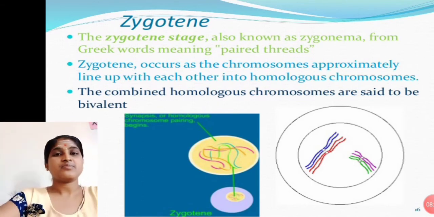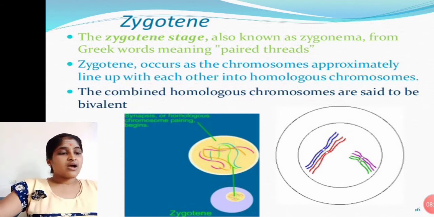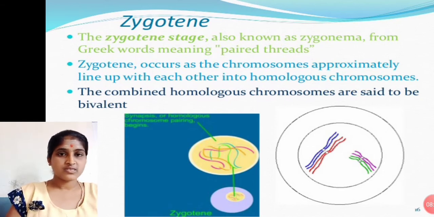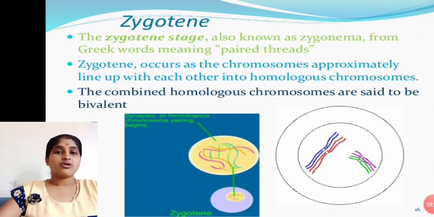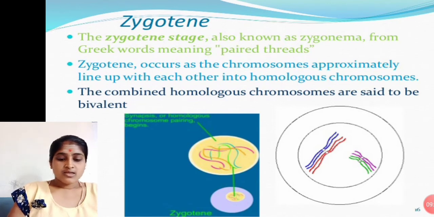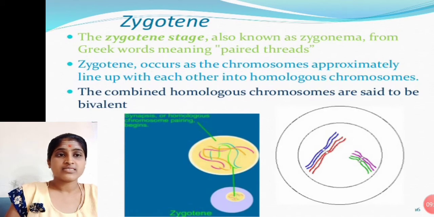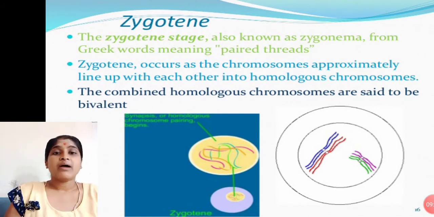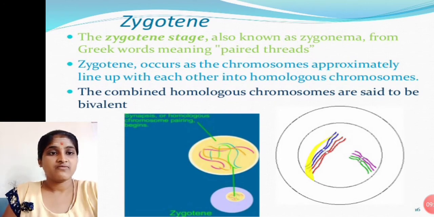Next, the zygotene also contains half the number of chromosomes in daughter cells. Again, the two chromosomes forming synapsis we call a bivalent. The combined homologous chromosomes are said to be bivalent. When homologous chromosomes are combined, we call them bivalent chromosomes. These are the bivalent chromosomes.